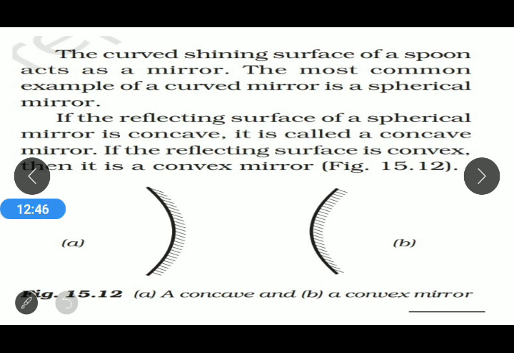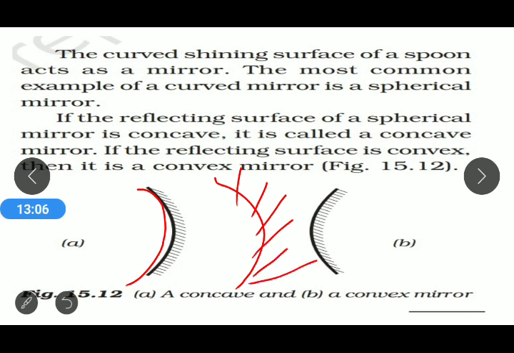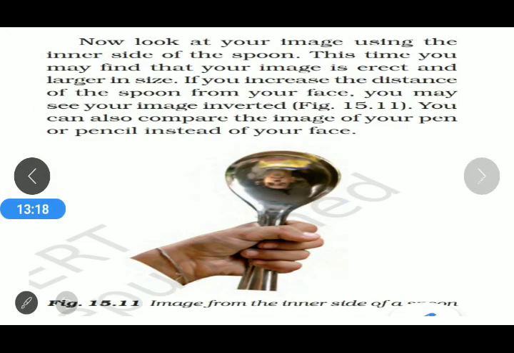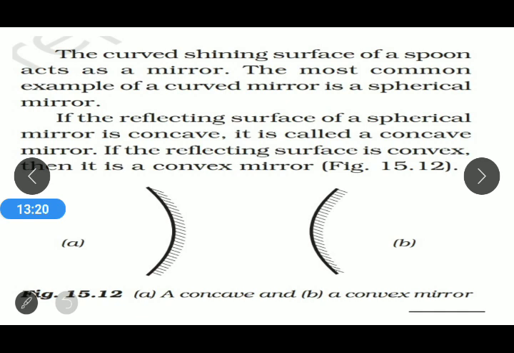If the reflecting surface of a spherical mirror is concave, this is the shape of a concave. This curved surface is called concave. It is called a concave mirror, and the side on which we make the oblique lines is called the polished area of that mirror. It is called a concave mirror.